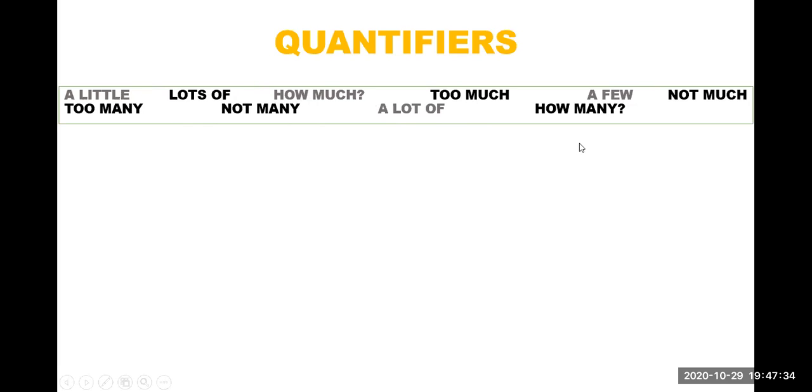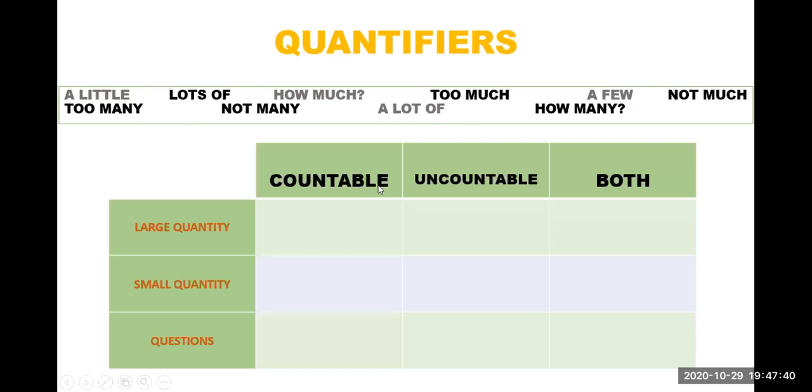Okay, what are we going to do? We are going to classify all of them in a chart. Okay, here we have the chart. Here we have a large quantity, a small quantity. Here we have questions. Okay, countable nouns, uncountable nouns, and both. Okay, we're going to start with a little. When do we use a little? For countable, uncountable, both, large, small, or questions.